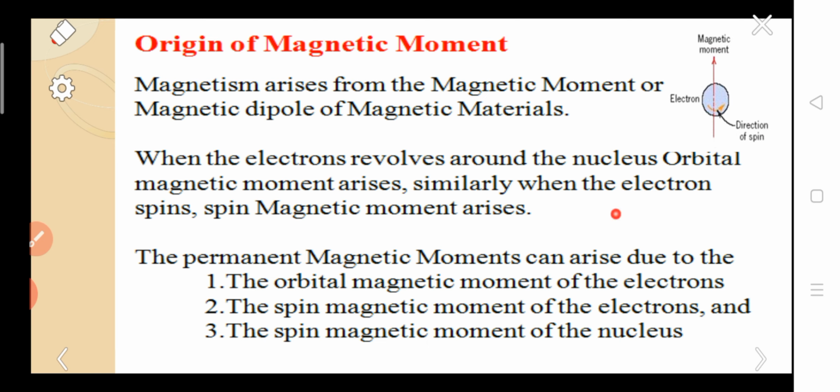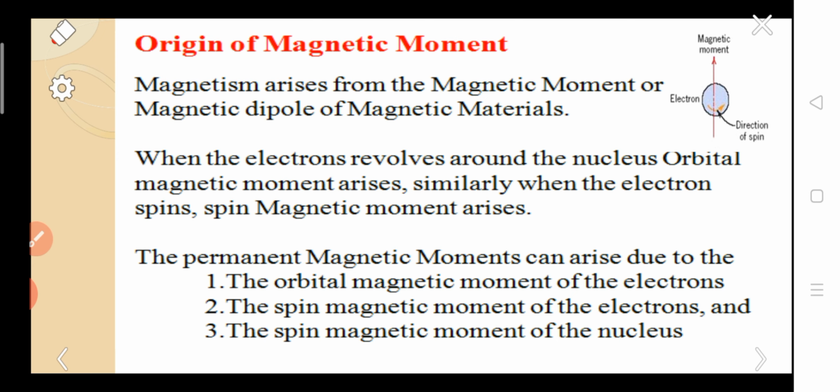So the permanent magnetic moment can arise due to three factors. The first one is the orbital magnetic moment of the electrons. The second one is the spin magnetic moment of the electrons. And the third one is the spin magnetic moment of the nucleus. So by these three factors the permanent magnetic moment arises.